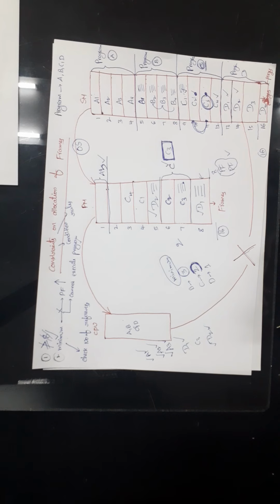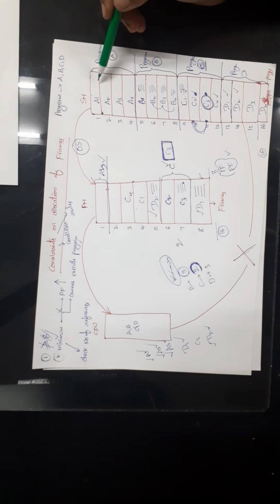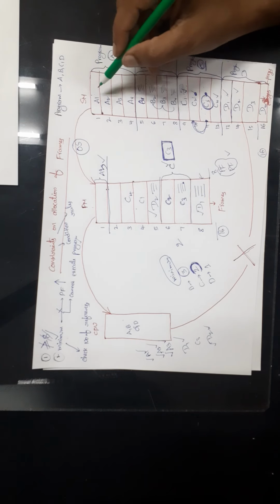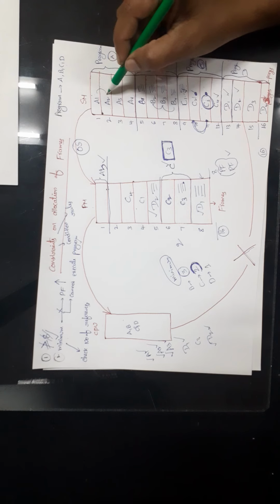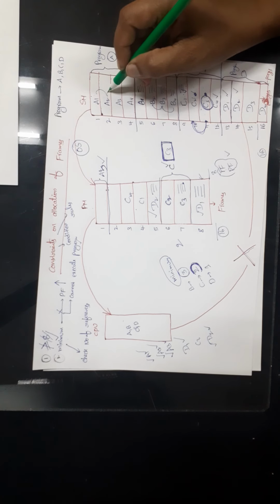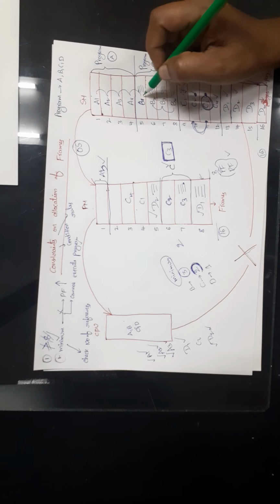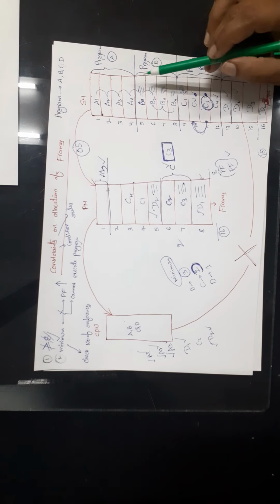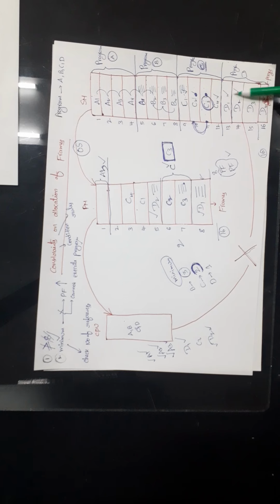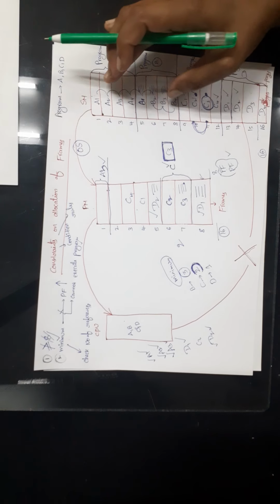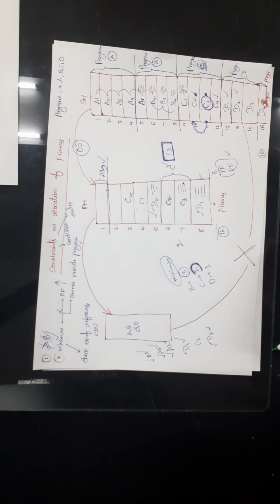In the worst case, we know that a program may require data of another program, right? So in the worst case, in order to execute A1 we require A2 data, in order to execute A2 we require A3 data, in order to execute A3 we require A4, then B1, then B2. Like this, it may touch nearly all the virtual memory space. In that case, we cannot load all these pages into the primary memory, right?